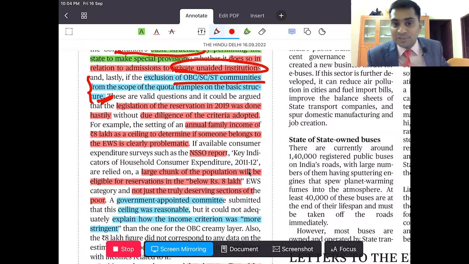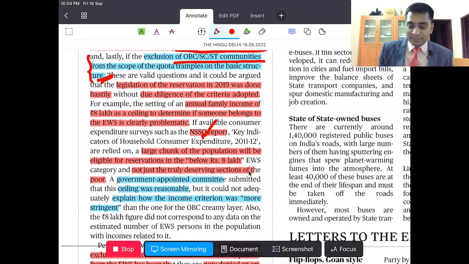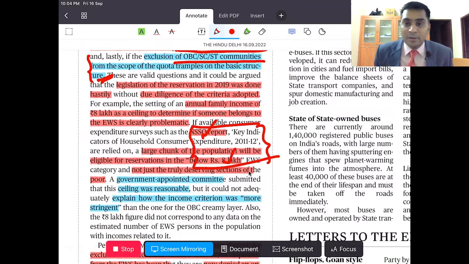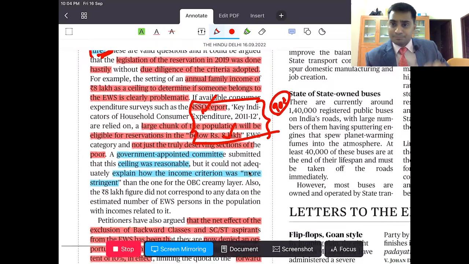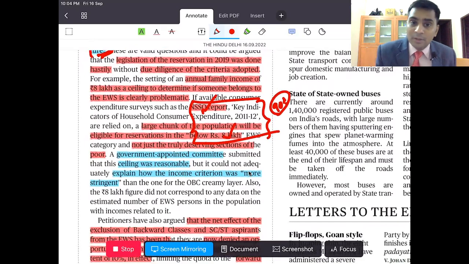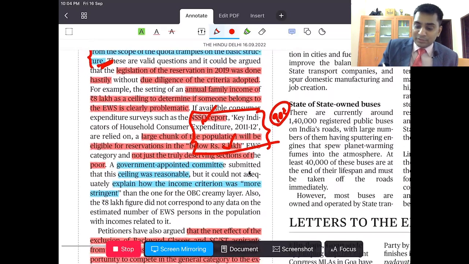The first loophole is that the NSSO report says the majority of our population is below 8 lakhs. So it indicates that almost all the people should be beneficiaries. 90% of Indians have less than 8 lakhs annual income. As a result, the majority of them have to be getting this reservation.